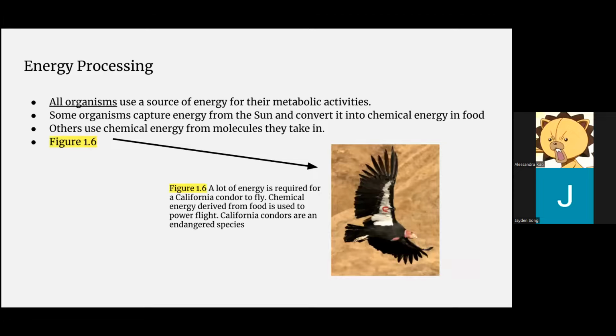Energy processing. All organisms use a source of energy for their metabolic activities. Some organisms capture energy from the sun and then later convert it into chemical energy in food. Others use chemical energy from molecules that they take in. Figure 1.6 is shown below. A lot of energy is required for a California condor to fly. Chemical energy derived from food is used to power their flight. These California condors are an endangered species as well.